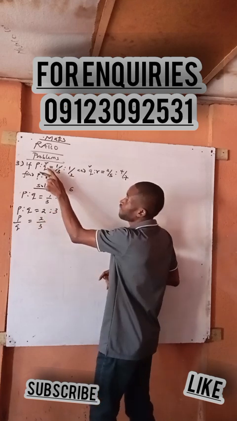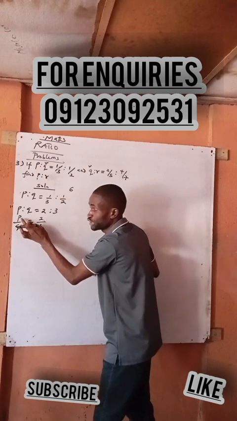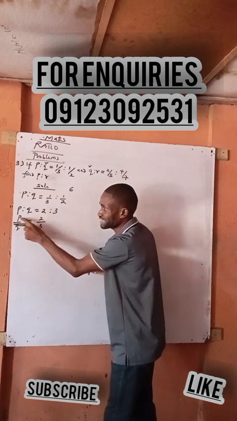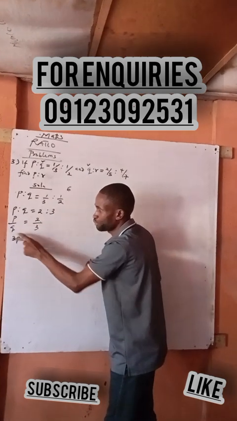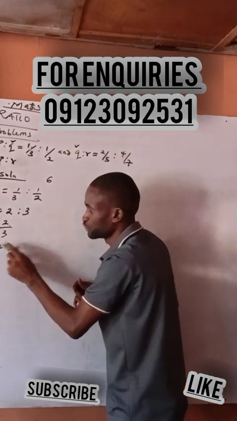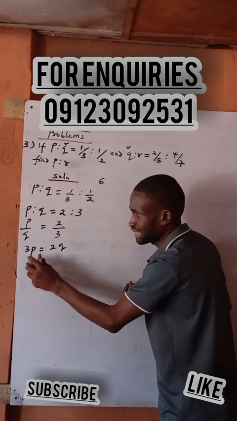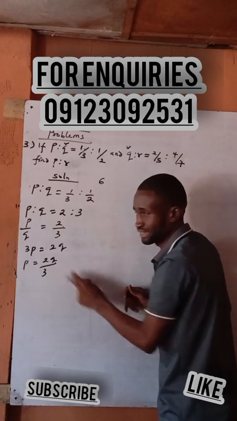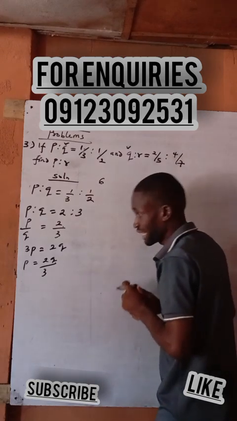Because I'm going to make P the subject, I will cross multiply. 3 times P is 3P, and 3 times 2 is 2Q. Are you with me? If I make P the subject, it's going to be 2Q all over 3. Then I will stop there.